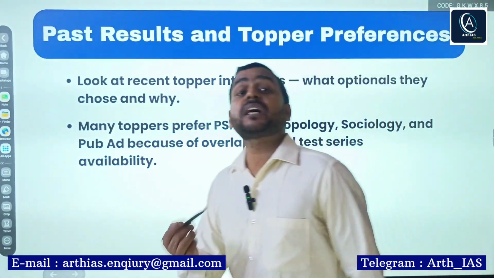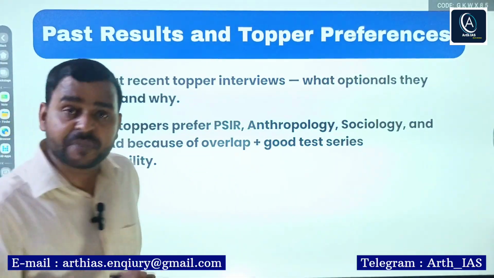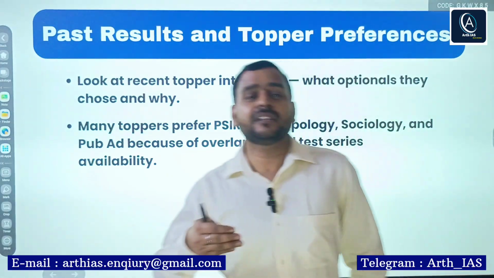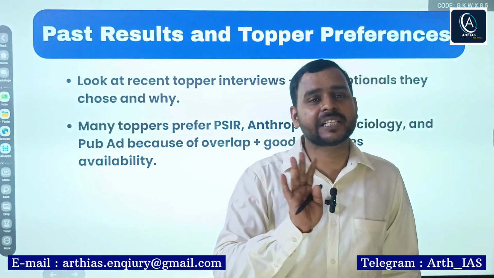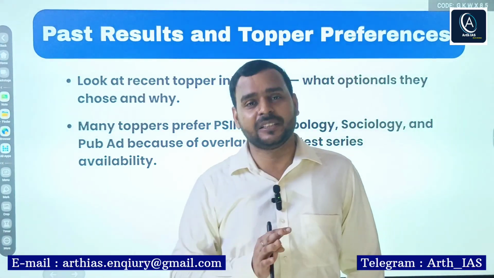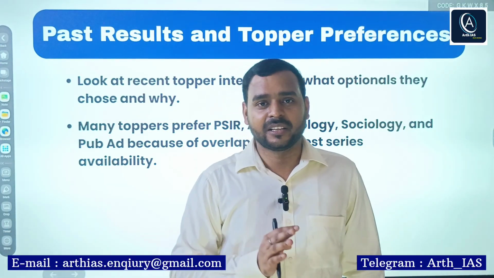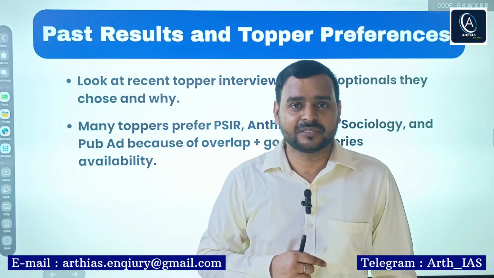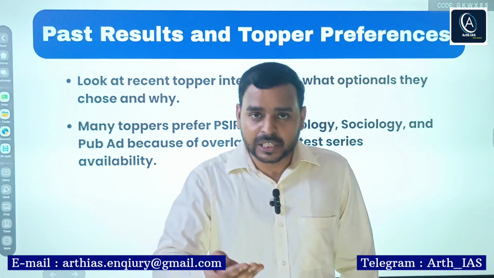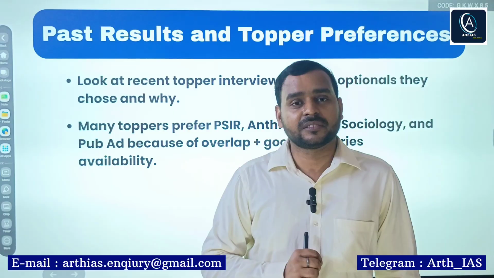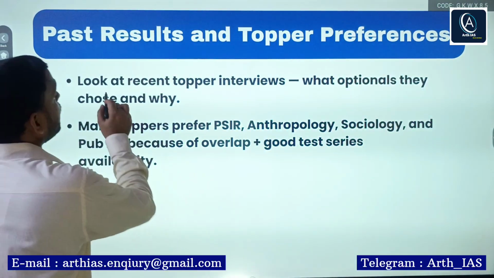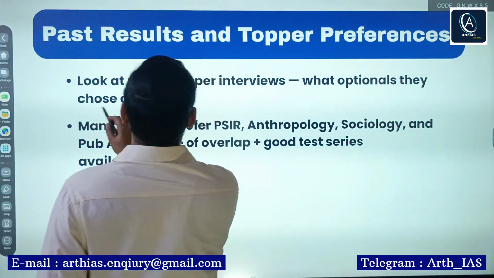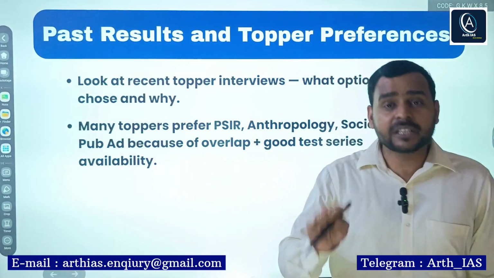Next, past results and toppers' preferences. As I said, generally every year among the top 10, 2 to 3 are from political science and international relations. But don't follow them blindly. Find your interest, find your ability, find your timeline. Look at recent toppers' interviews, what optionals they chose and why. I've already explained why.